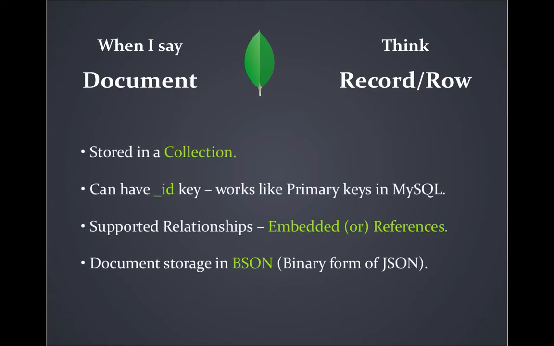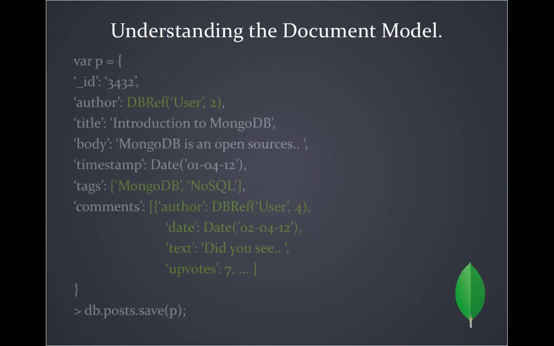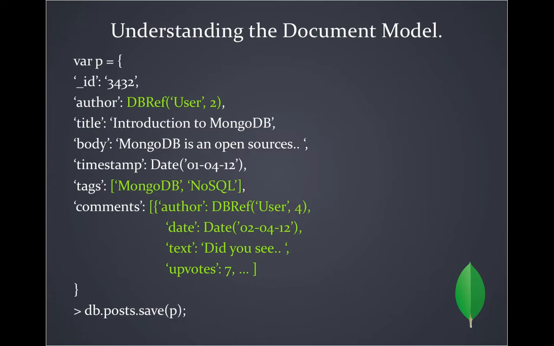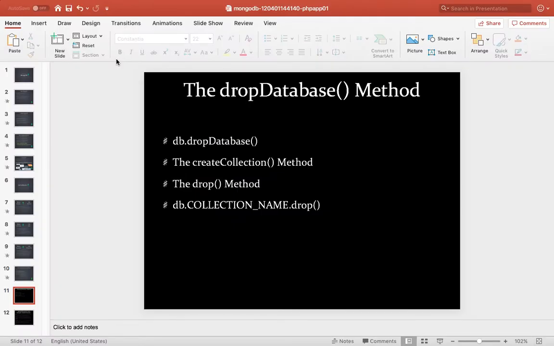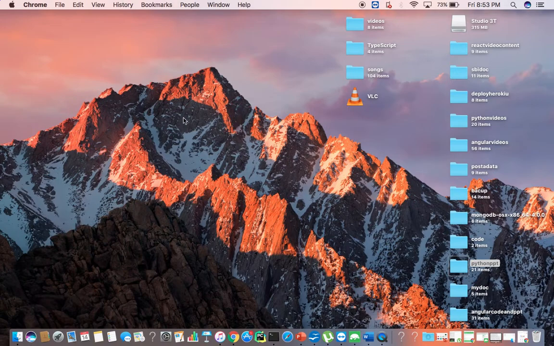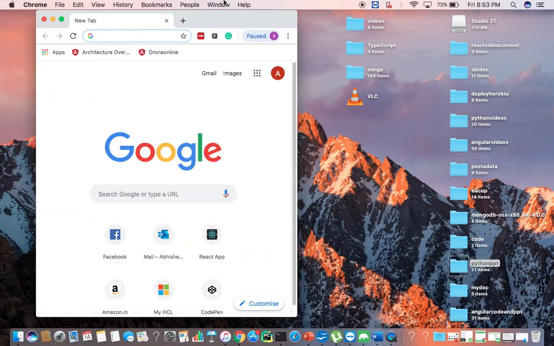It's like storing data in the form of key value pairs. As an example, variable P is an object, ID is a key, and 2353432 is a value. This is covered later on. First, let's see how to install MongoDB and how to use MongoDB.